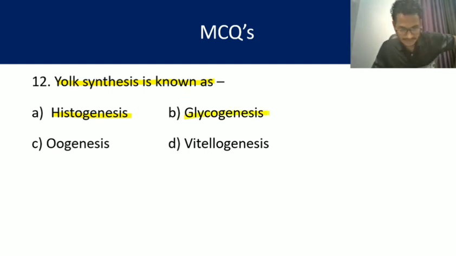Glycogenesis is the synthesis of glycogen in the liver. Oogenesis, we know, is the process of formation of ovum. So the answer is vitellogenesis, my dear friends. It is yolk synthesis. Answer is D.